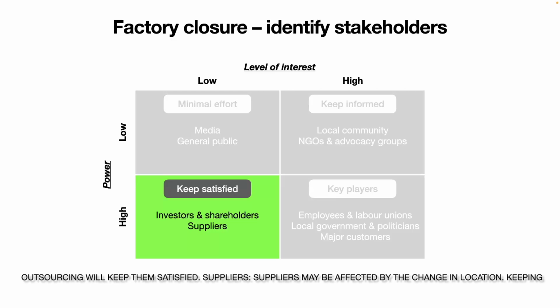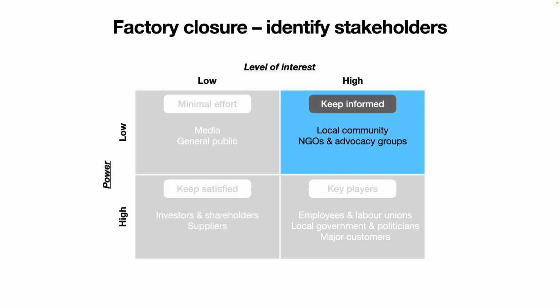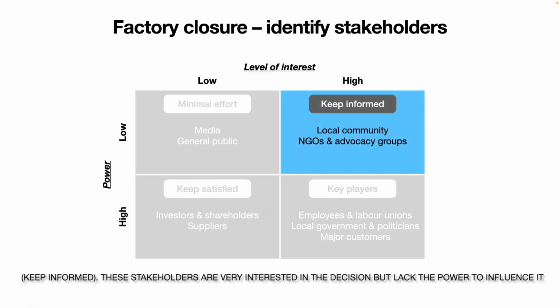Suppliers. Suppliers may be affected by the change in location. Keeping them informed and negotiating new terms for the overseas operations will be important. Low power, high interest: keep informed. These stakeholders are very interested in the decision, but lack the power to influence it significantly. Keeping them informed helps maintain goodwill and prevents unnecessary conflicts.